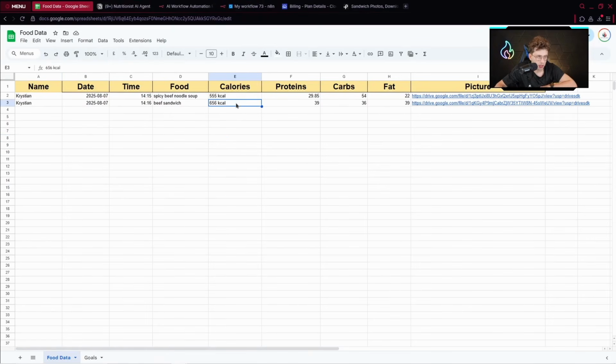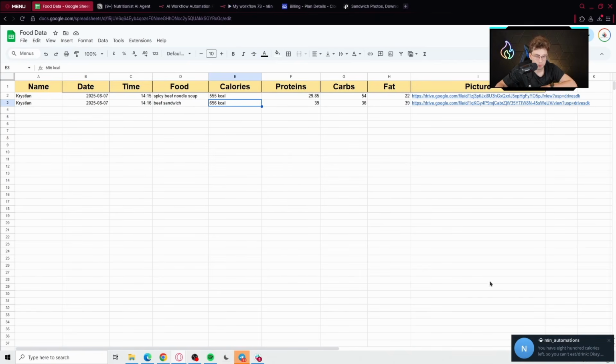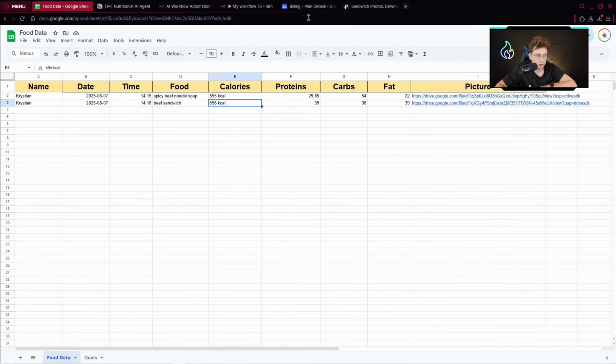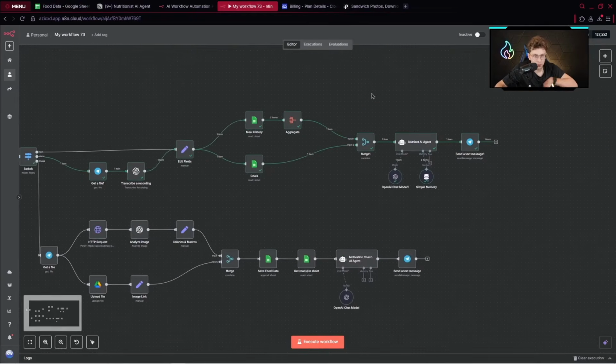So I have for now, I don't know, approximately 1,200 calories. So you have 800 calories left. So you can't eat, drink, okay? Because it's above, I guess, 800 calories in that specific case. But I wanted to test it out only.